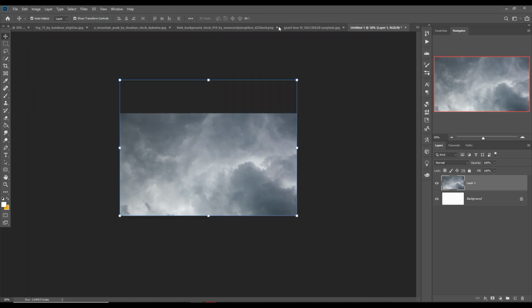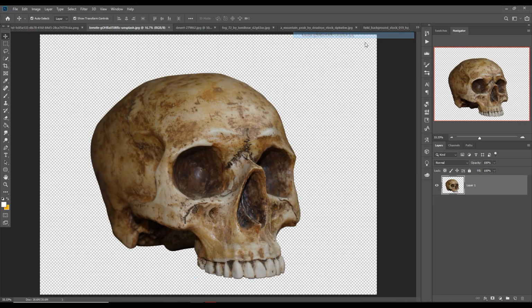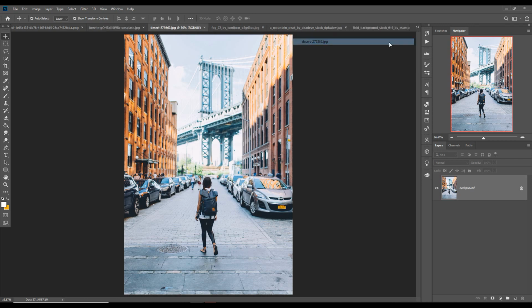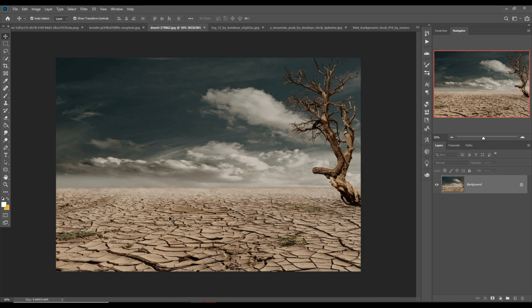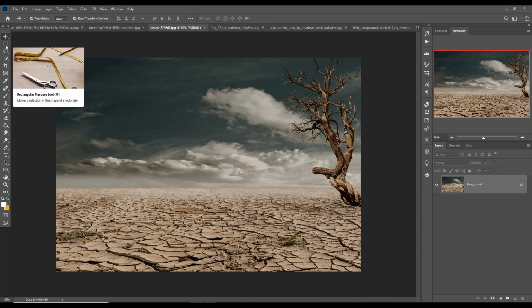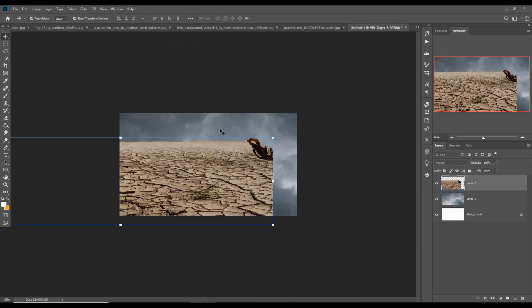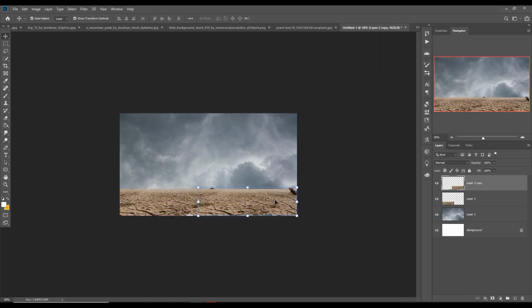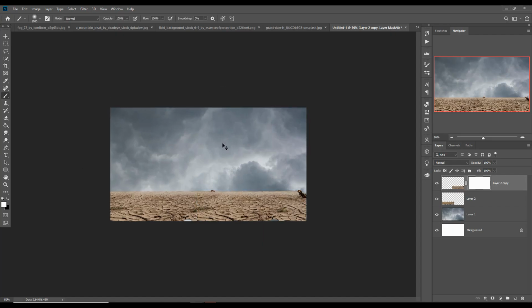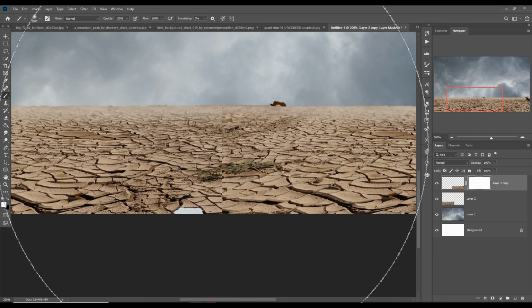Okay, our next work, we just place this desert image. So first we are going to select this one by using quick selection tool. Simply just select this one. Add a mask layer, zoom your work document and simply apply this area.